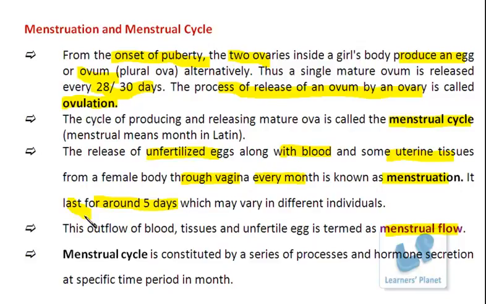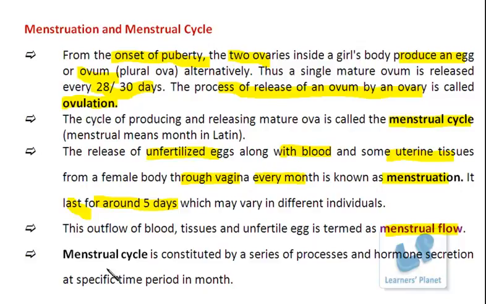So this menstrual cycle is actually showing the maturation of the reproductive system, right? The body is getting prepared to participate in the process of reproduction. All these processes are not observed in males. In males, there is the release of sperms, right? That is released out by the process of ejaculation.